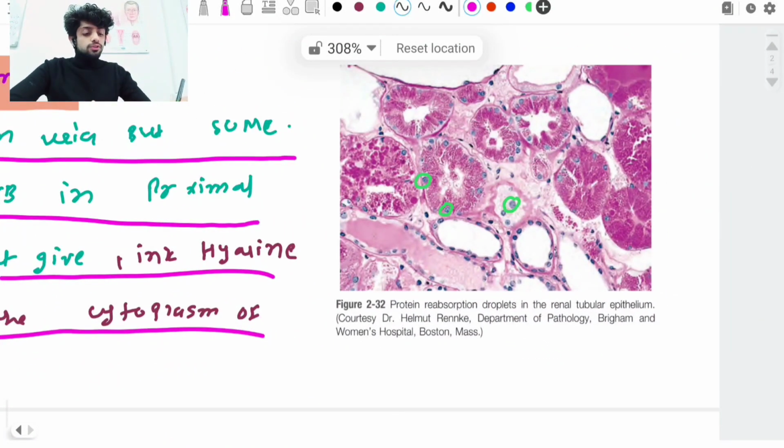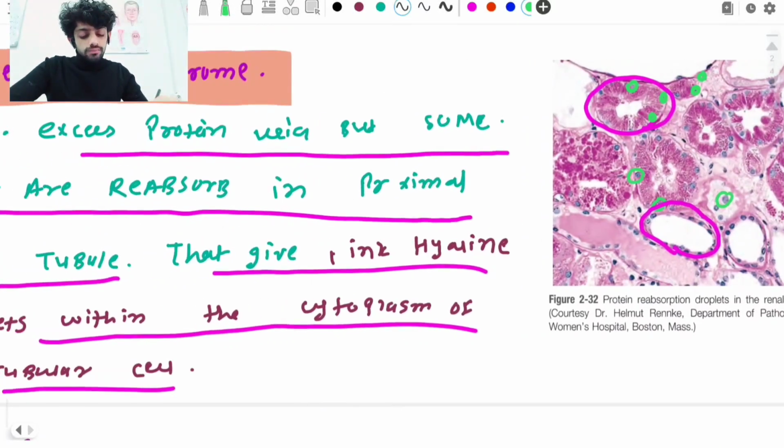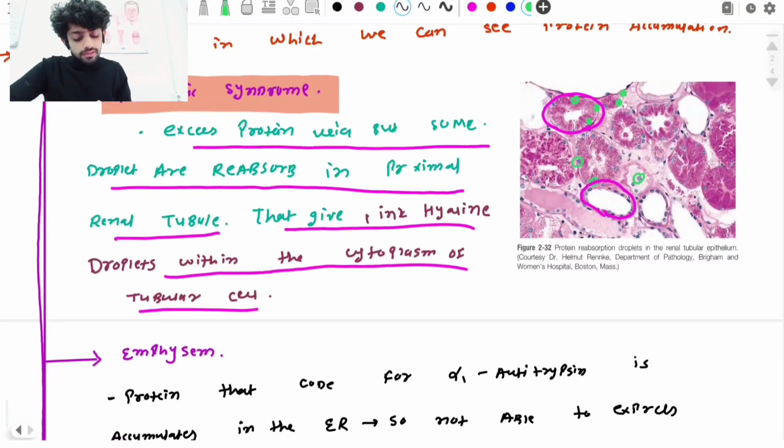Here is the biopsy of the kidney. Here you can clearly see the tubules. These are the tubules, and these all are the tubules. In the tubule you can clearly see this small accumulated protein, the reabsorbed protein, and it is round in shape, that's why it looks like a vacuole. So here, hyaline droplets within the cytoplasm of tubular cells. This kind of appearance comes in nephrotic syndrome.